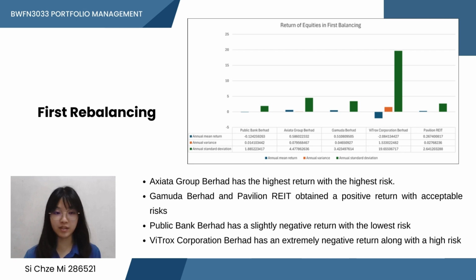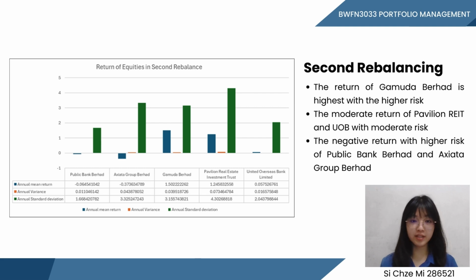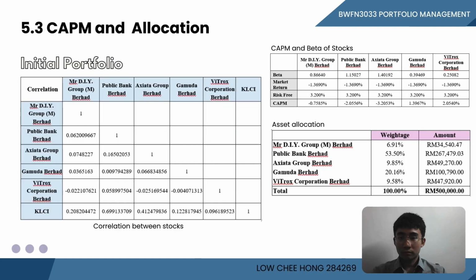For the second rebalancing, the return of Gabungan Berhad is the highest with higher risk, which suggests that greater risk has the potential for higher return. The moderate return for Pavilion REIT and UOB with moderate risk refers to a balanced approach in investing. The negative return with higher risk of Public Bank and Axiata Group means that the companies not only failed to generate profit but also experienced losses at higher risk.